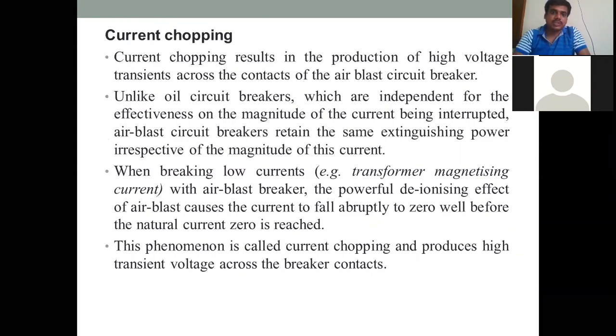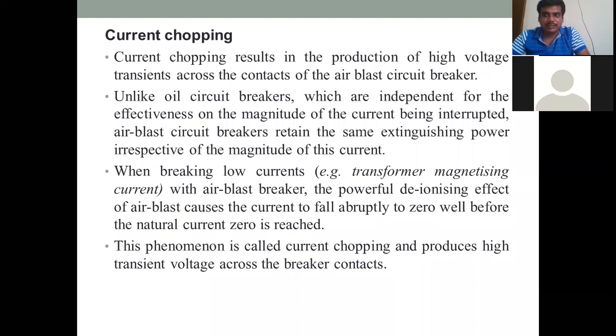Next is current chopping. Current chopping results in the production of high voltage transients, which occur at the contacts of air blast circuit breakers. The different types of circuit breakers, like air blast and oil circuit breakers, and their construction and operation, you will study later in the second half of this unit. Each circuit breaker operates differently: one operates with air, so it is called an air blast circuit breaker; another, like a transformer, operates with oil, so it is called an oil circuit breaker. There are different types available.